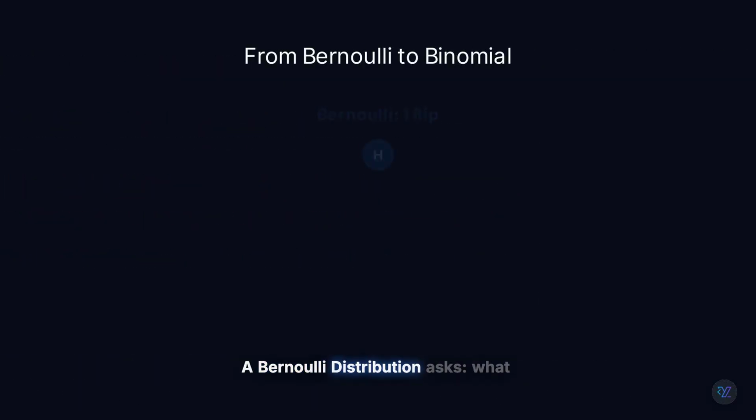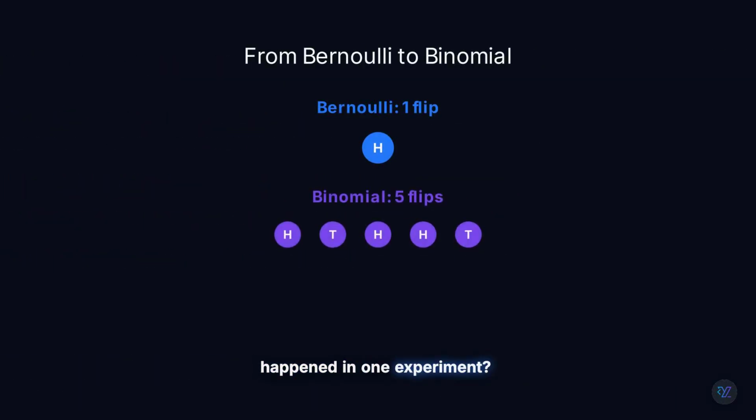A Bernoulli distribution asks, what happened in one experiment? A binomial distribution asks, what happened after many Bernoulli experiments? Notice something. We're no longer interested in the exact sequence. We're interested in how many successes occurred. Flip 5 coins: heads, tails, heads, heads, tails. 3 successes.